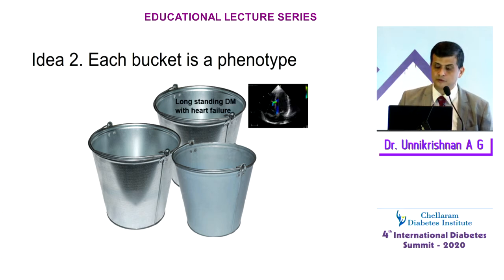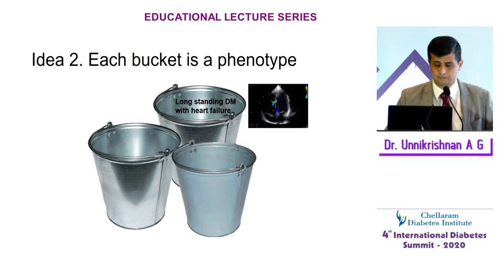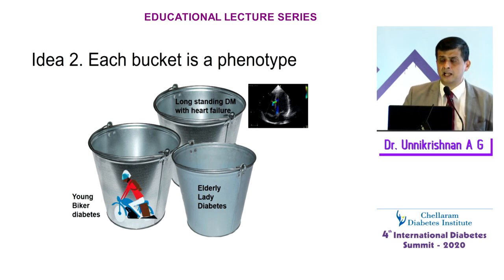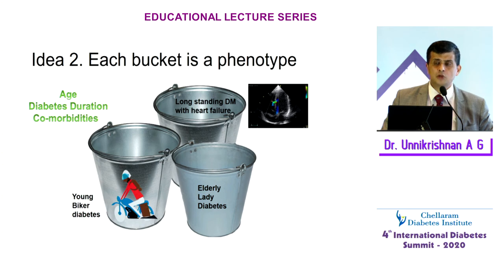And what could those phenotypes be? It could be a long-standing diabetes patient with heart failure, for example. It could be a young biker with type 1 diabetes who may require insulin pump therapy. Basal bolus insulin is of course required, but may require insulin pump therapy with or without CGM. You may have an elderly lady with diabetes: if she's got type 2 diabetes, she may require a particular drug; type 1 diabetes, she may require basal bolus insulin. So we have to look at age, diabetes duration, and comorbidities.